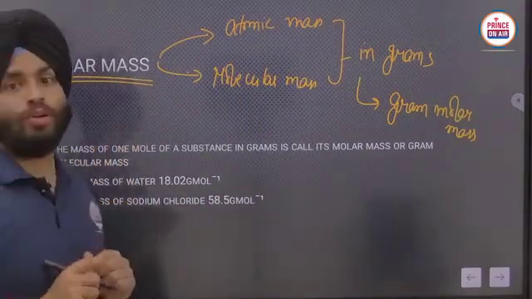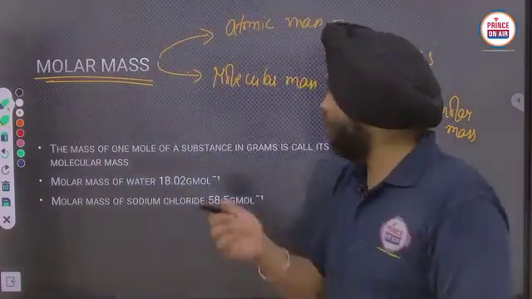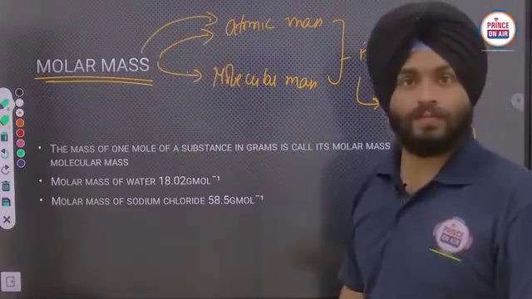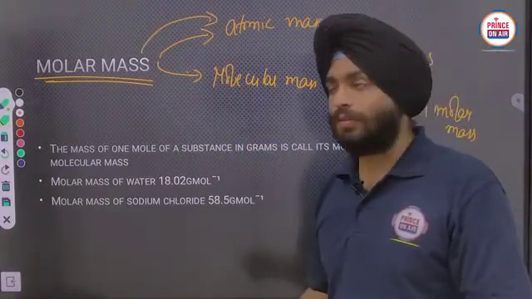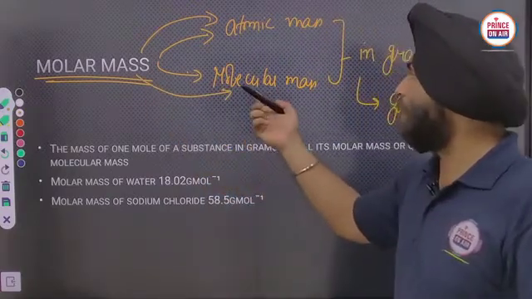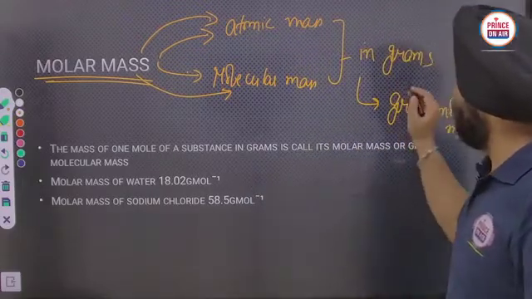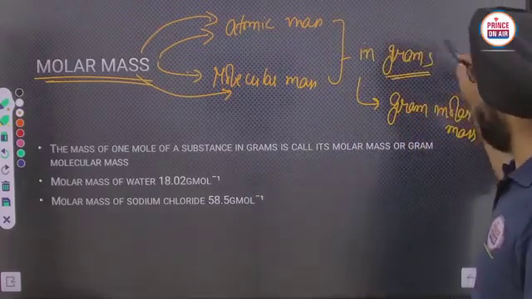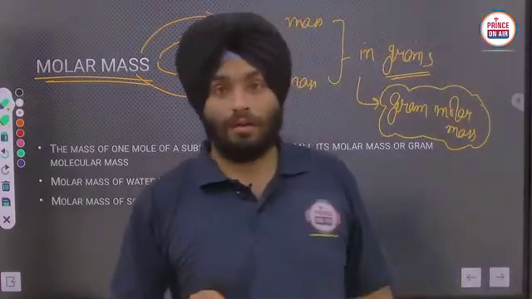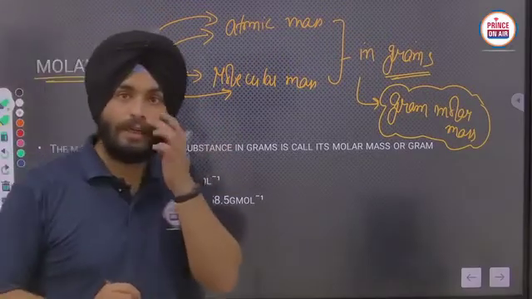If we are using atomic mass in the numerical sections, then molar mass will be equal to the atomic mass in gram form. And if we are using molecular mass, then molecular mass will also be the molar mass, and in gram form we also use the term gram molar mass. So in that way we are using these terms.